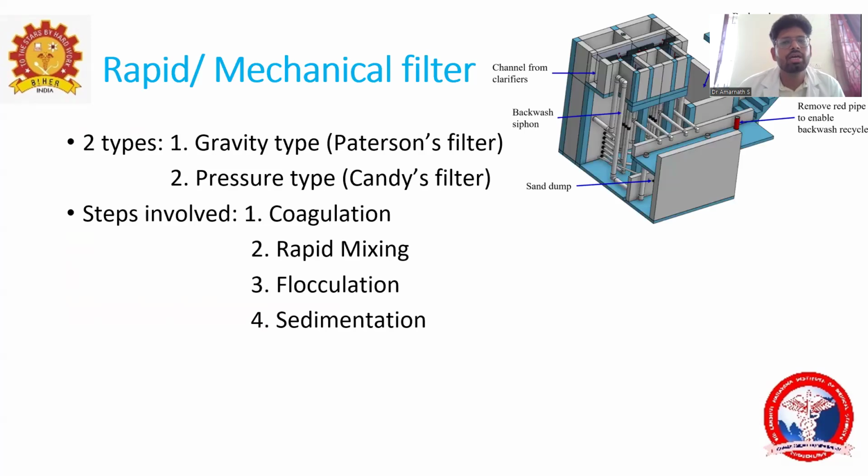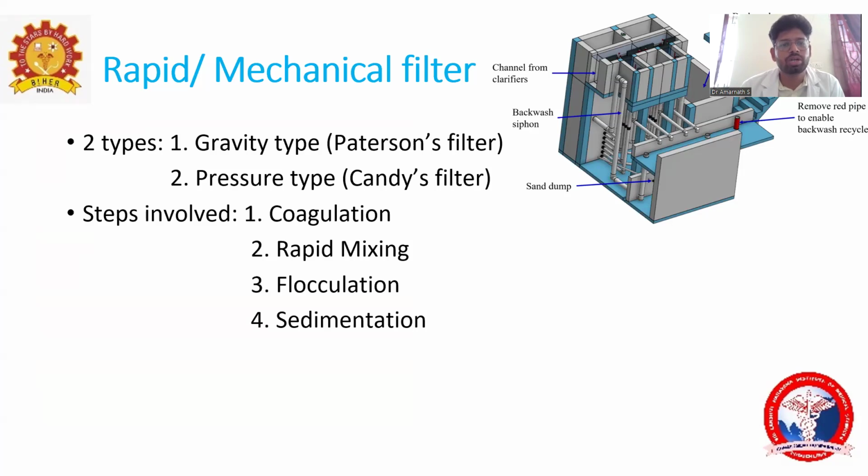So next we are going to see rapid sand filter. See, in the components of large-scale purification, we have seen storage, filtration, and disinfection. In this class, we are mainly going to talk about storage and filtration. Disinfection will come after this. For storage, we have already done. Filtration is of two kinds: slow sand filter and rapid sand filter. Slow sand filter is done. Now the next important thing is the rapid sand filter.